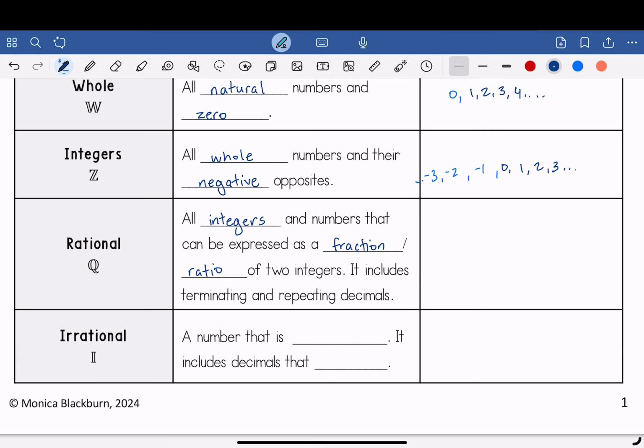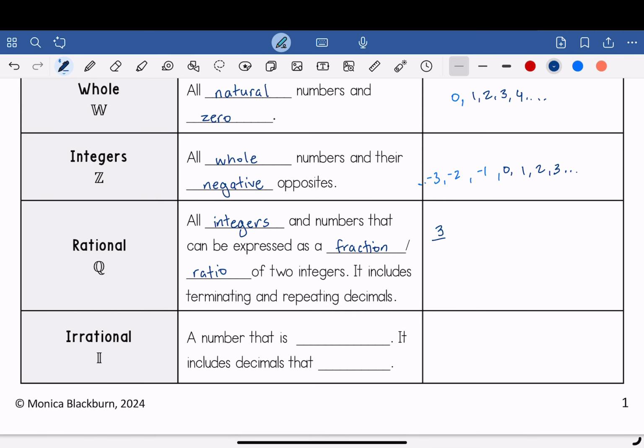It includes terminating and repeating decimals. For example, you have all the numbers above plus 3 divided by 2. There's a ton of examples here. A decimal, repeating decimals, terminating decimals, and so forth.